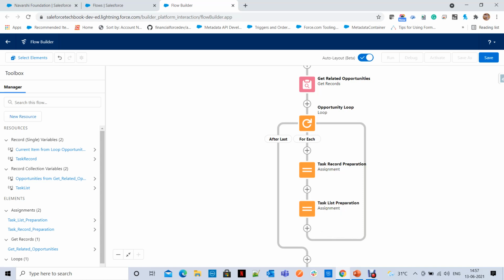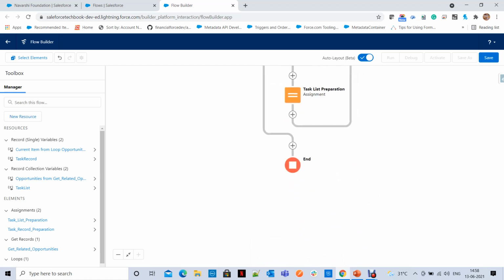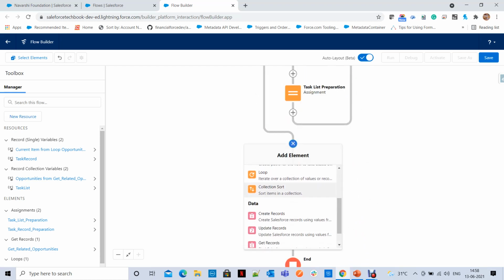Okay, next what else? We are going to create our task records. See here, after all opportunities are completed, after the last opportunity in the iteration, here you are going to insert records. Simply click here. What is the action we have to take for insert? You already have the elements.